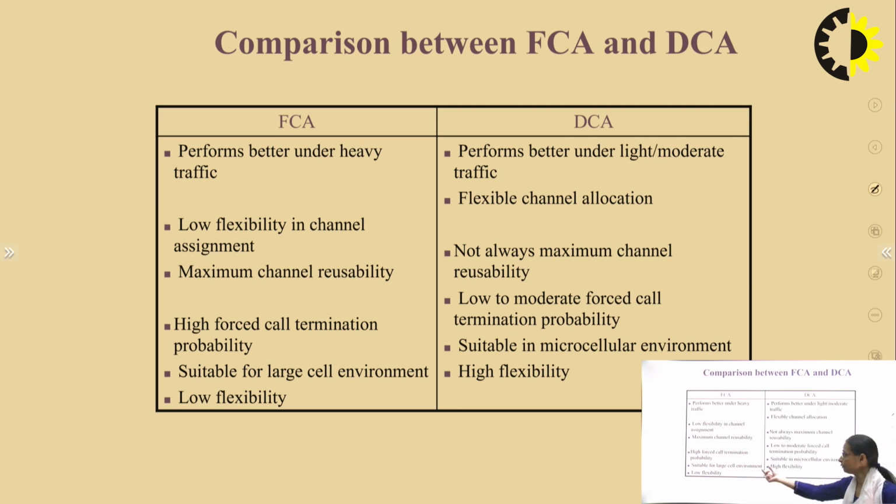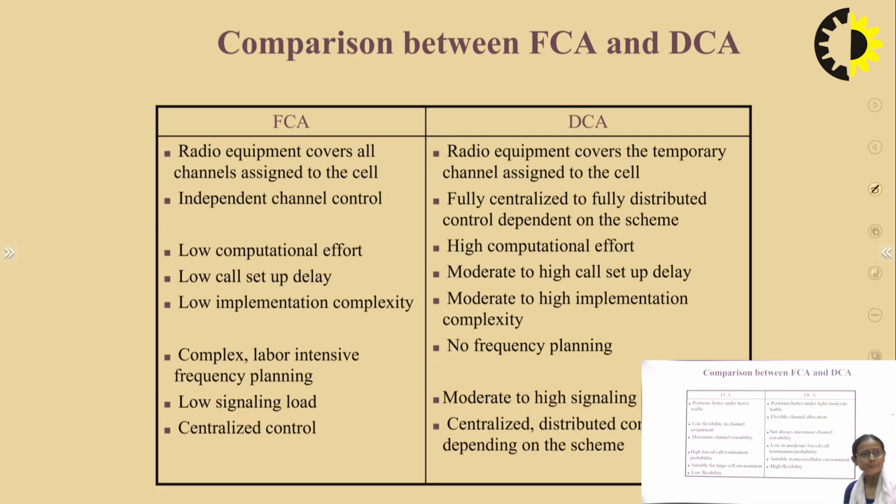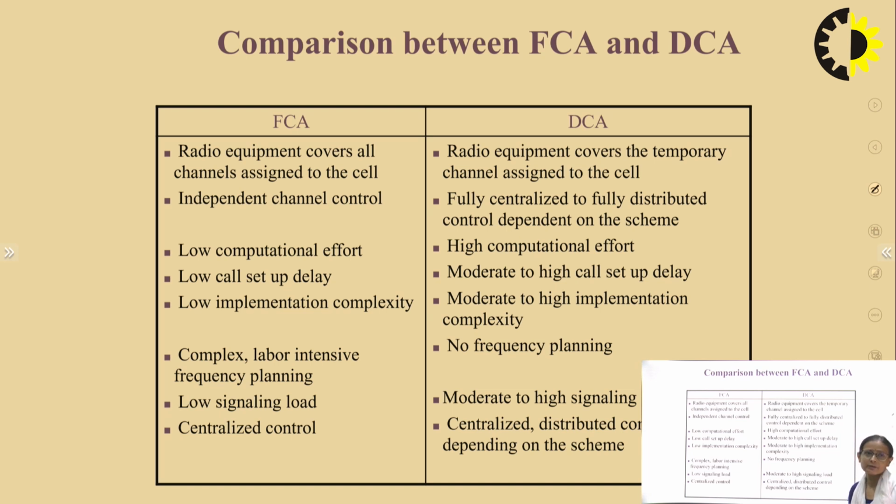FCA is suitable for large cell environments, whereas DCA is suitable for microcellular environments. FCA has low flexibility and DCA has high flexibility. In FCA, radio equipment covers all the channels assigned to the cell. In DCA, radio equipment covers the temporary channel assigned to the cell. It has independent channel control, and it can range from fully centralized to fully distributed schemes.